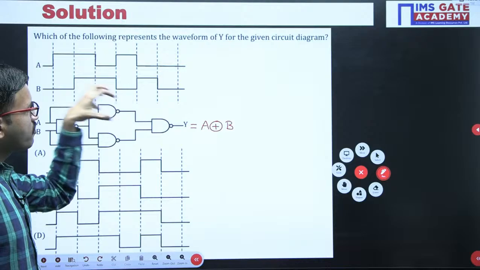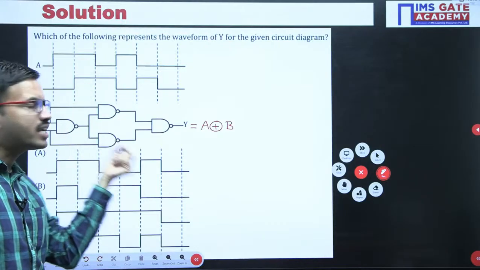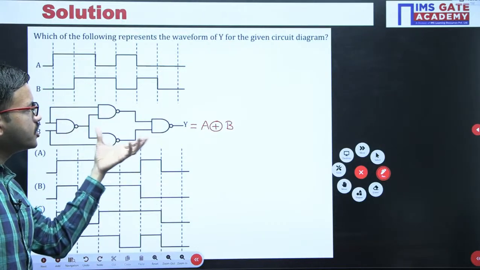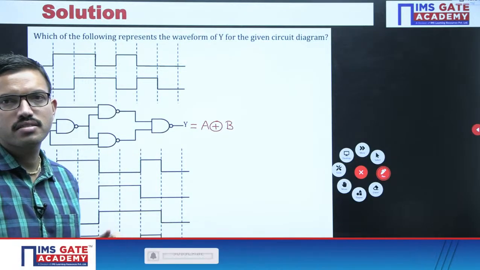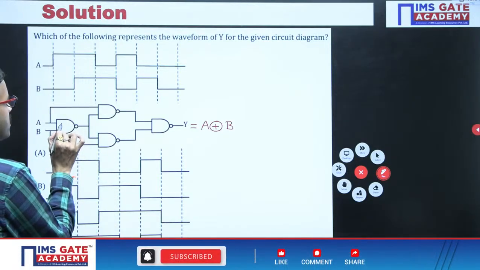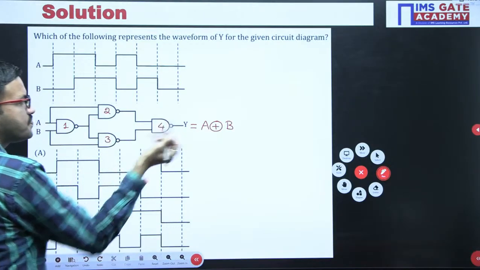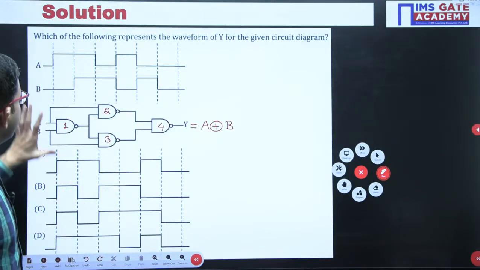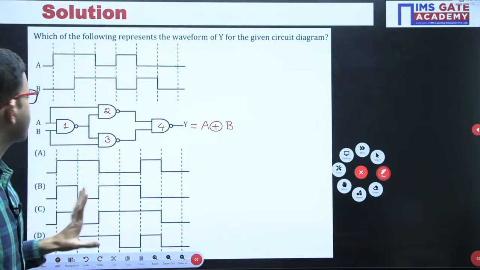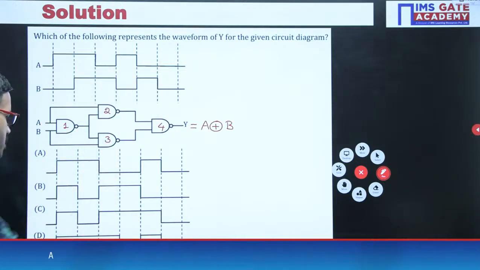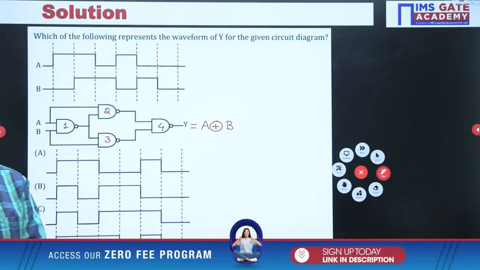But with the help of this question, I want to give one conclusion point: implementation of XOR gate using NAND gates. I hope all of you are familiar. With the help of 4 NAND gates, we are getting XOR gate. Now you understood this overall circuit is XOR. Now you can verify among these choices which one is correct.